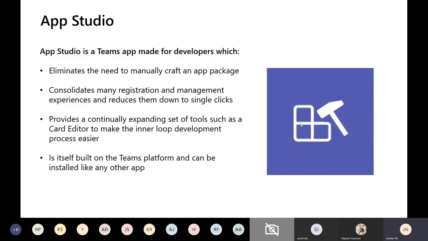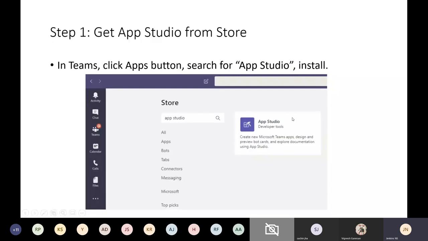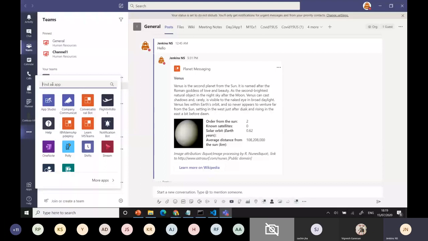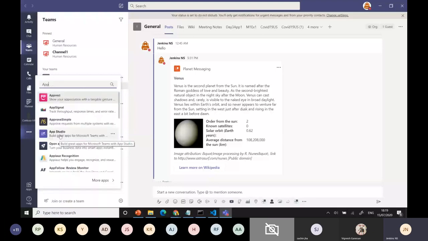It consolidates many registration and management experiences into single clicks. It then provides a continually expanding set of tools such as the card editor and manifest editor. App Studio provides a lot of opportunity to do all these activities. Before showing the screen, I'll show you the reality. When you go here, you can see App Studio. If you are not seeing App Studio, you can search like this and install it. One time is enough, on the web or the desktop.